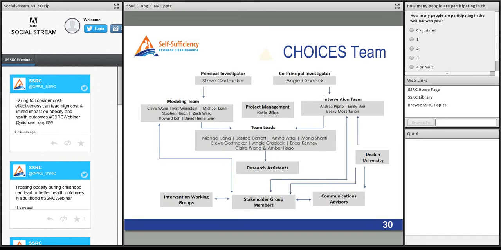The large team led by Steve Gortmaker, and I just want to acknowledge all the work that everyone on the team has done on this project over the last few years.